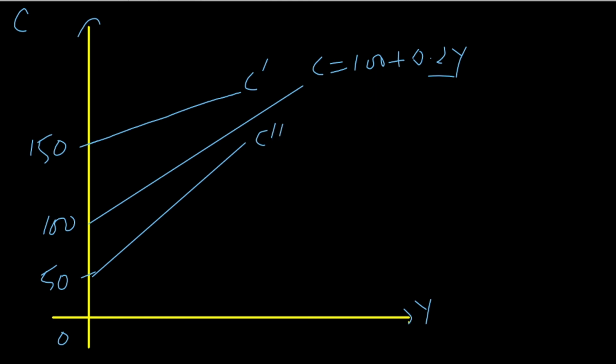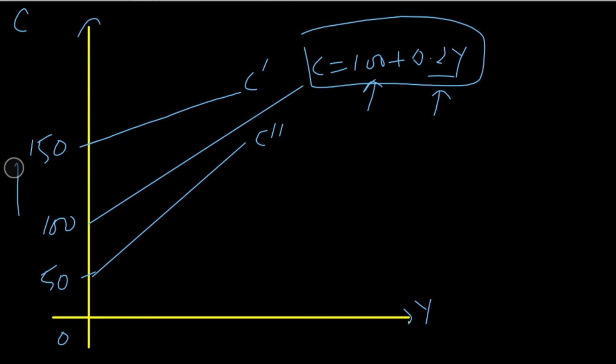So these are some sample shifts in consumption function. There can be many other shifts as well. So what you have to keep in mind is you have to check whether autonomous consumption is changing or induced consumption is changing. If autonomous consumption changes, then the complete curve will shift upward or downward. If autonomous consumption increases, it will move upward. If autonomous consumption falls, it moves downward. If there is a change in induced consumption, there will be a change in only the slope and not the intercept.